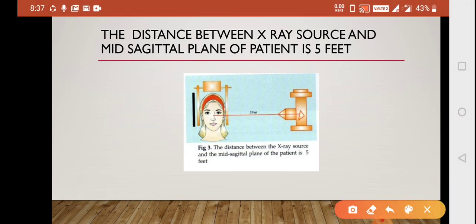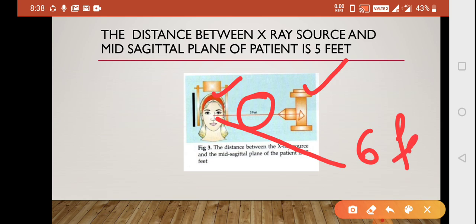Next is the distance between the X-ray source, that is this one, and the mid-sagittal plane of the patient is going to be 5 feet. Okay, so this value should be clear, that between the X-ray source and mid-sagittal plane it's 5 feet. And another question that usually comes is between how far should a person stand to take a radiograph. That answer is your 6 feet. So this is 5 feet, this is 6 feet.